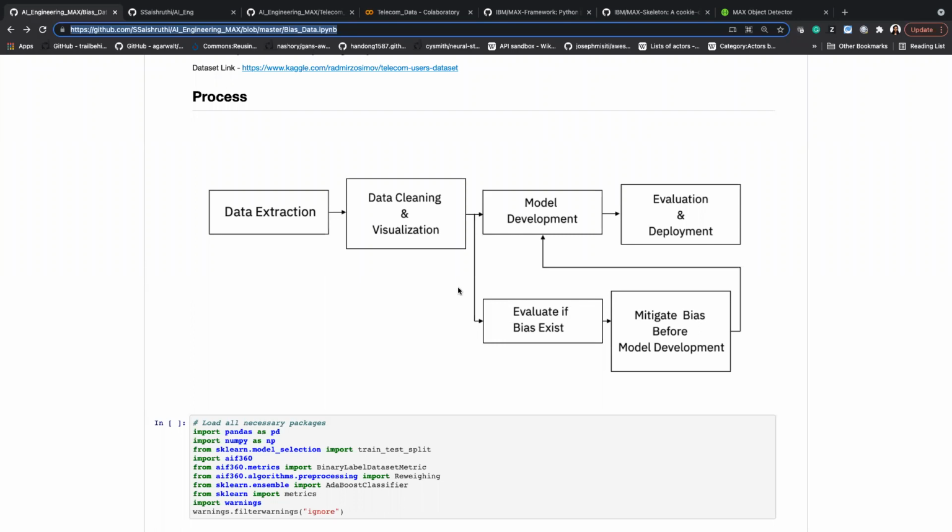So I have a path after data cleaning and visualization to detect if there is any presence of bias, and if yes, we mitigate it, and then we get into the model development. So that's a twist we have with the regular methodology. We are going to see in detail what the toolkit has, what it can do, and where you can use it in our trustworthy AI workshop. But for now, of course, we can take a look at the notebook.